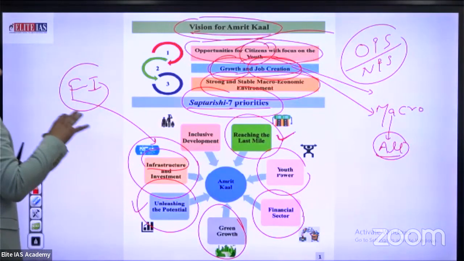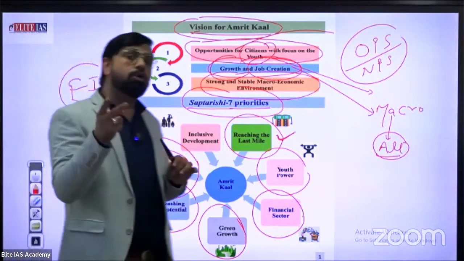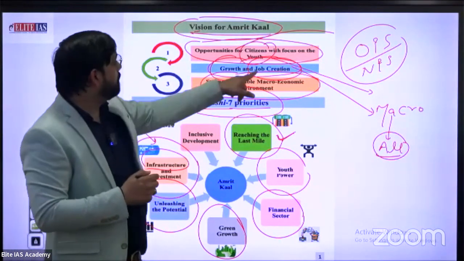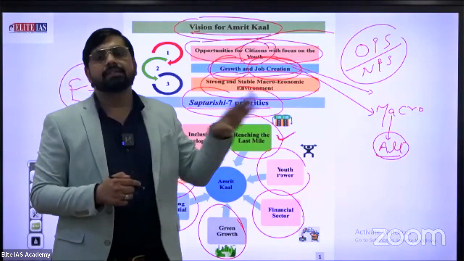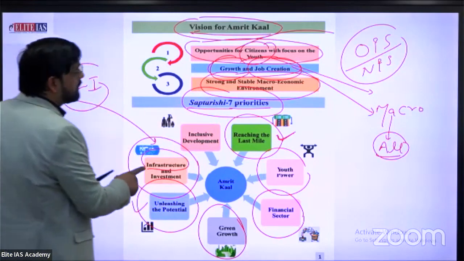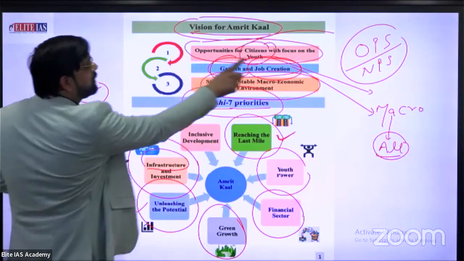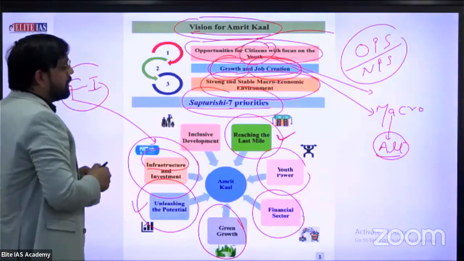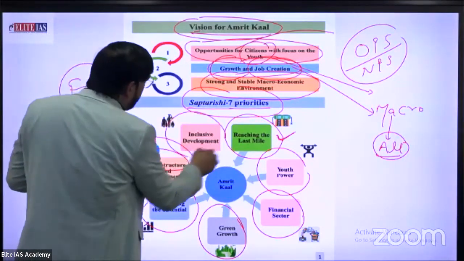That's why investment in infrastructure is also the way to create jobs in India in different sectors. Infrastructure investment is a perfect example to fulfill our vision, job creation and growth. Last one, inclusive development.